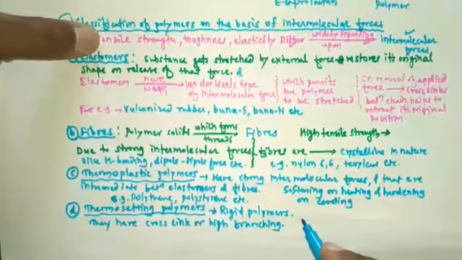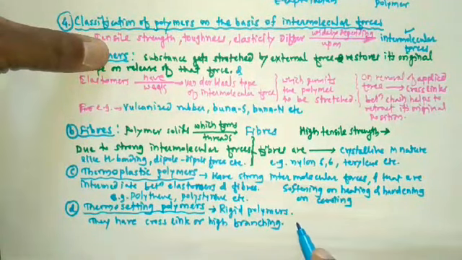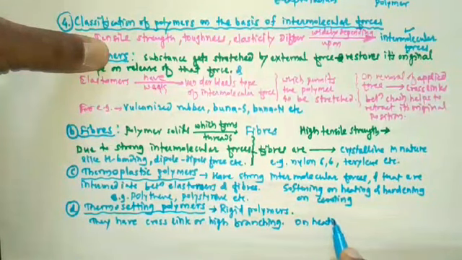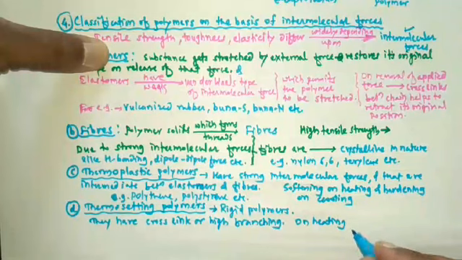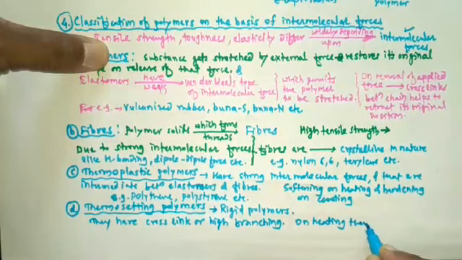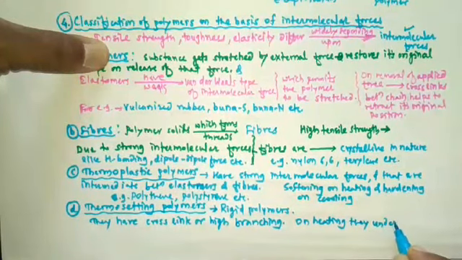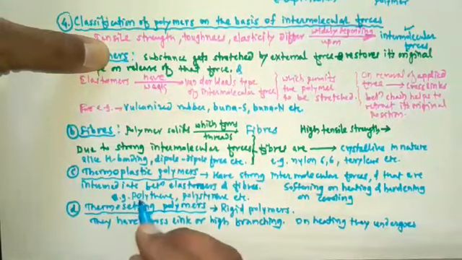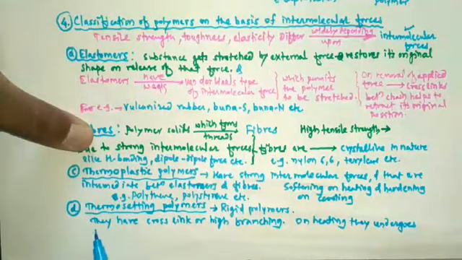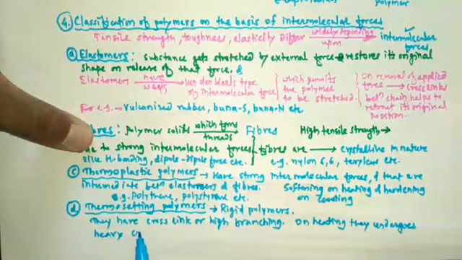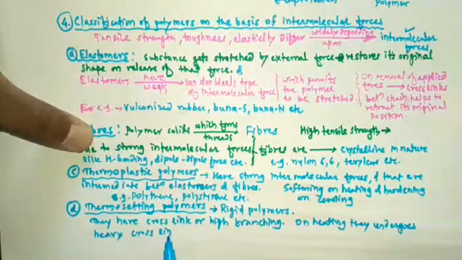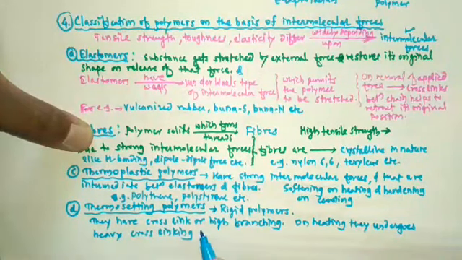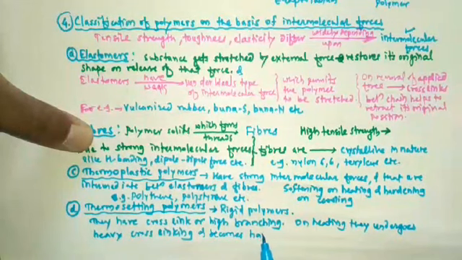On heating, these thermosetting polymers undergo heavy cross-linking and become hard.